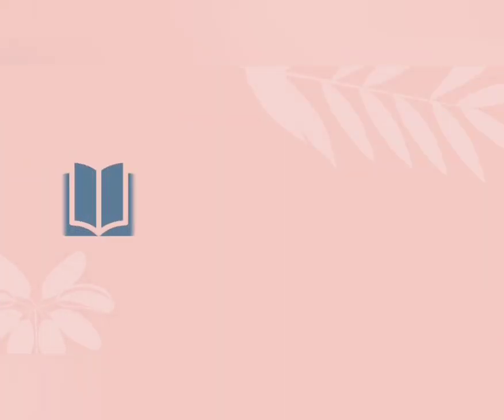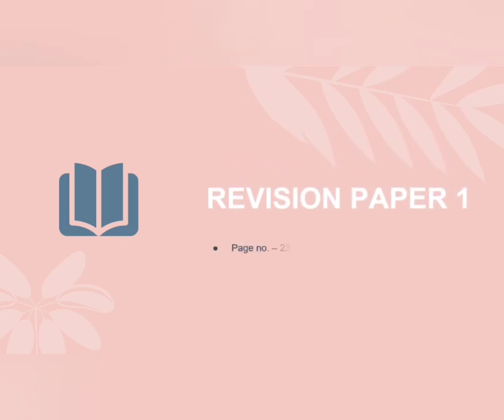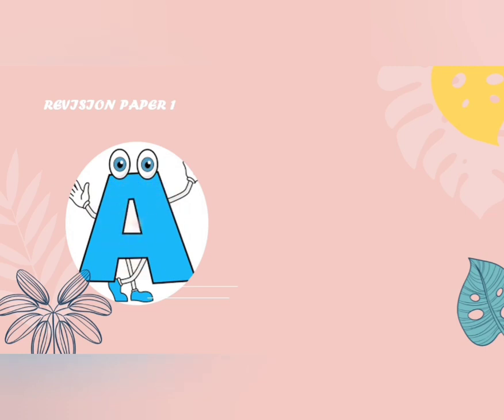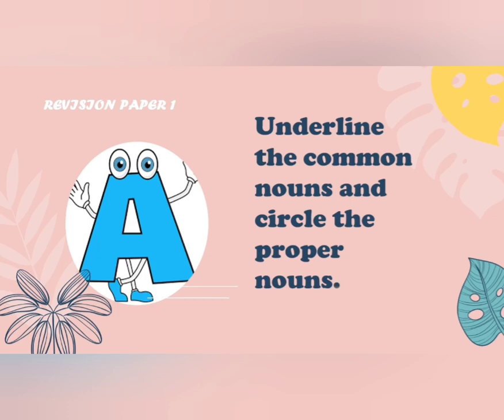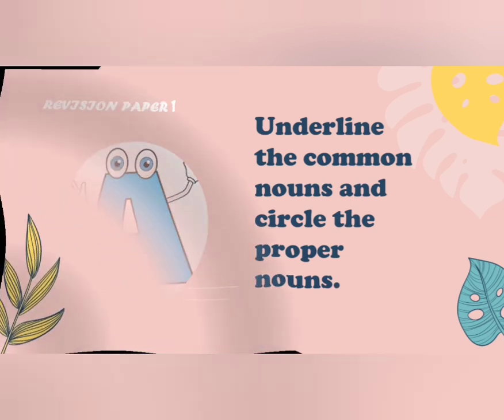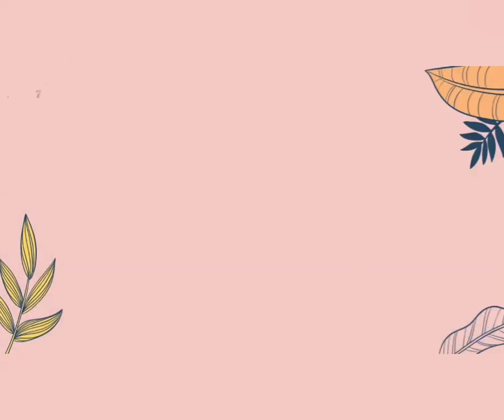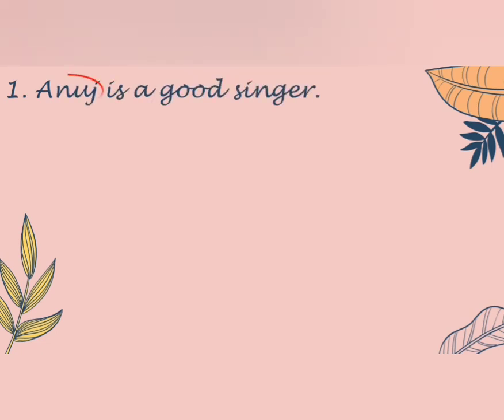Now let's do all these chapters in revision paper 1 on page number 23 and 24 in exercise A, C and D. Revision paper 1, exercise A. You have to underline common noun and circle the proper noun. First, Anuj is a good singer. Here Anuj is a name of a person, so it's a proper noun, and singer is common noun.